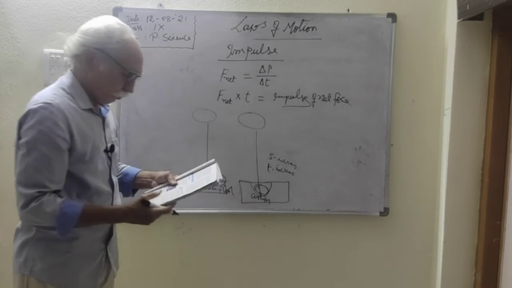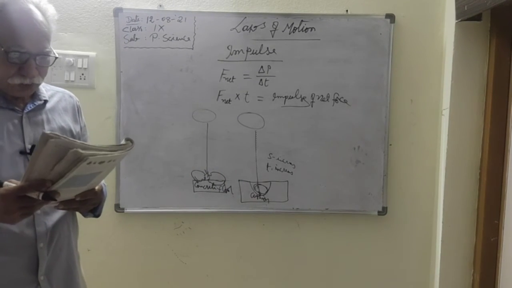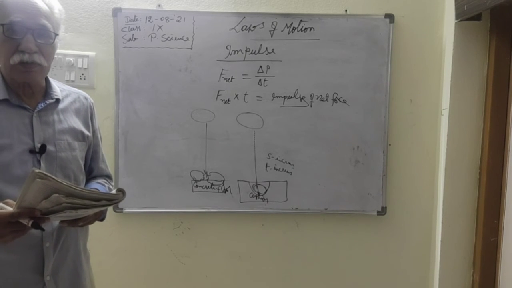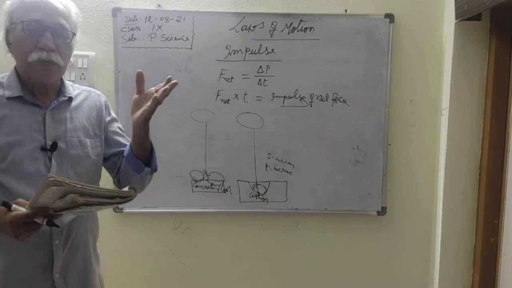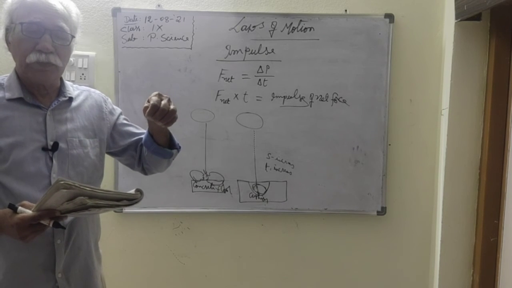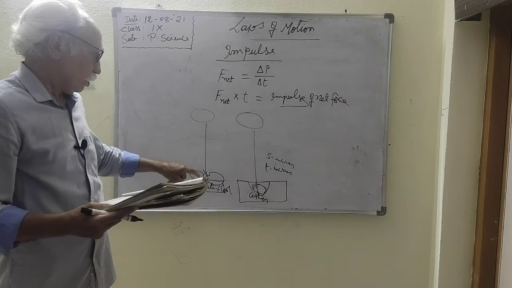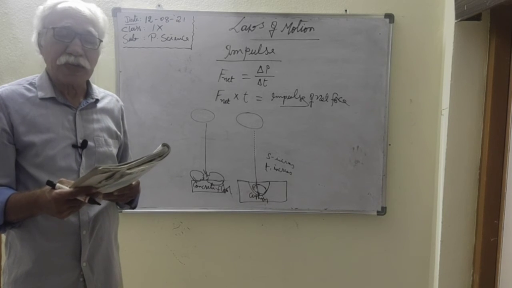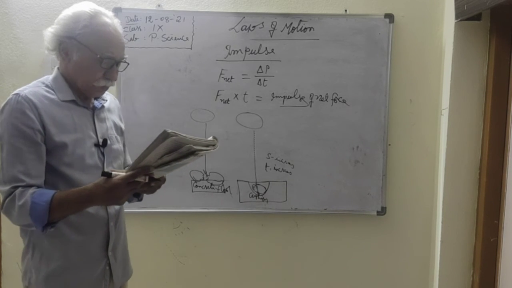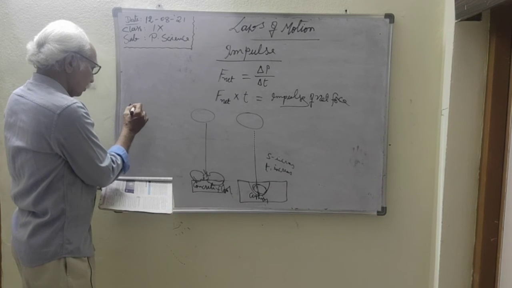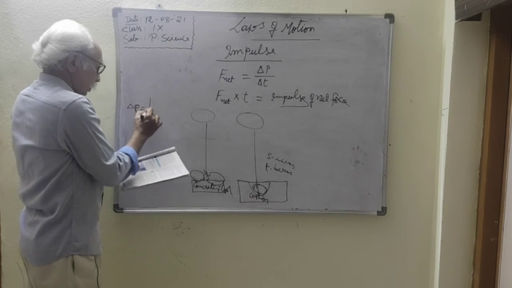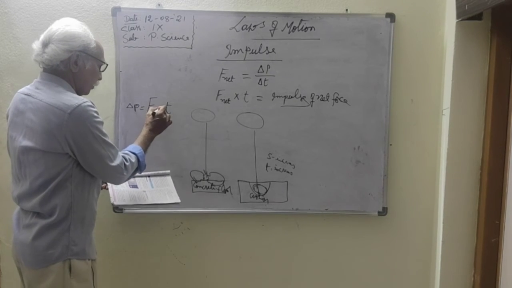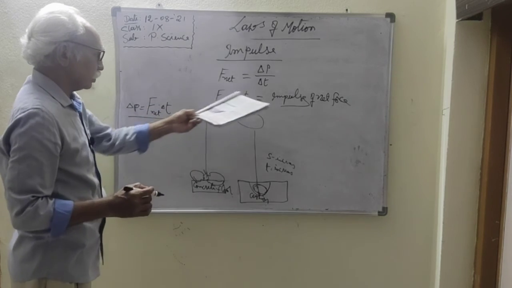Why does the egg break? Because a large force acts on the egg, because the change in momentum is high. Therefore, the egg breaks. The impulse of the net force is high. So you can write change in momentum is equal to net force into time. Time is constant, so the net force is high according to this equation.